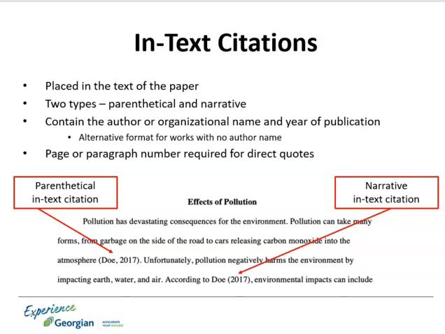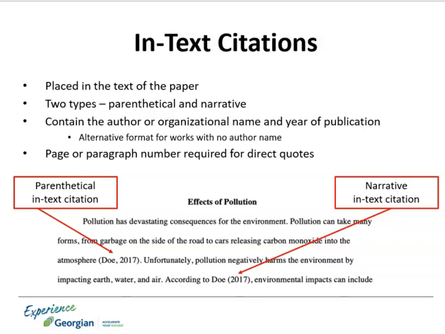There are two types of ways to include a citation: parenthetical and narrative. In a parenthetical citation, you do not mention the author as part of your sentence. Instead, you put the author's name and year in parentheses at the end of your sentence. If it is a direct quote, you would put the page or paragraph number in there as well.